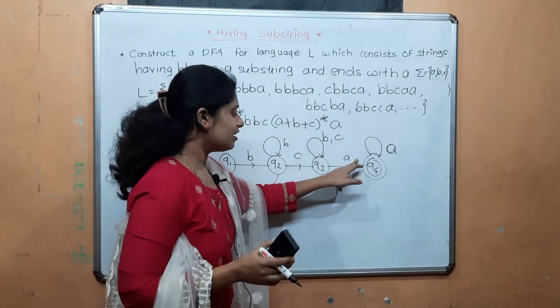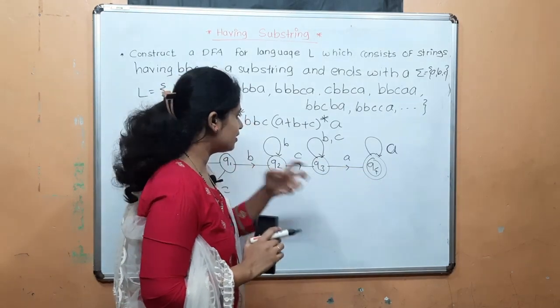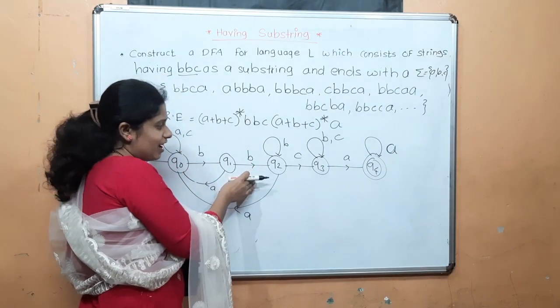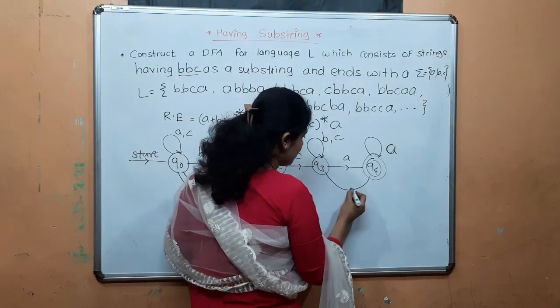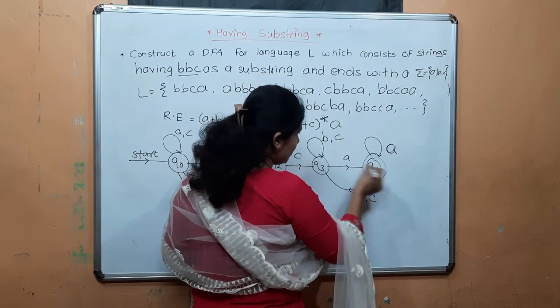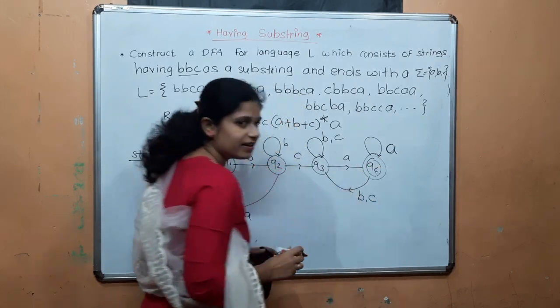But after this A, if B or C occurs, then what can I do? I cannot stay here, because this is the part of having. So I can give here B or C. B, A, C, A ends with A. We can get the final state.